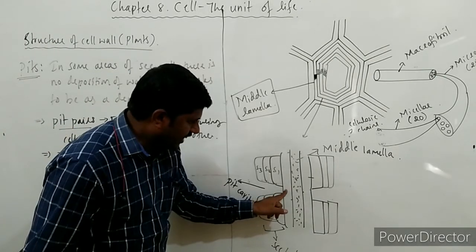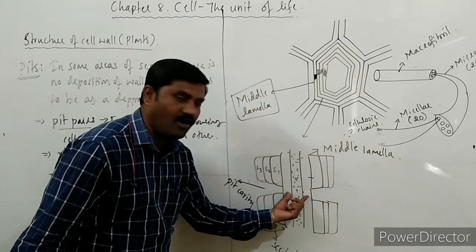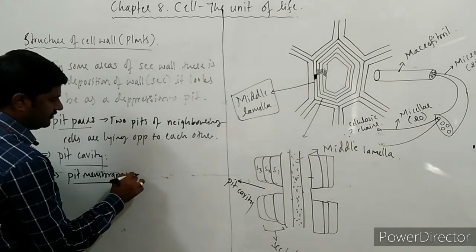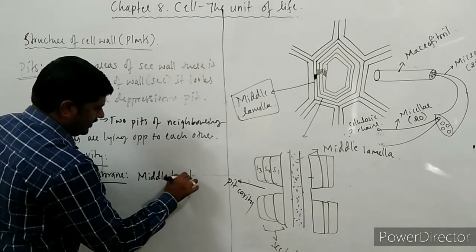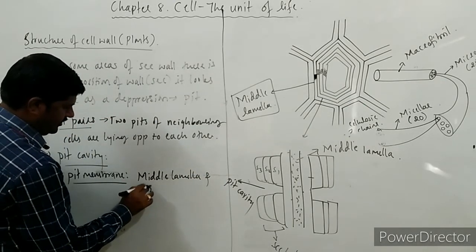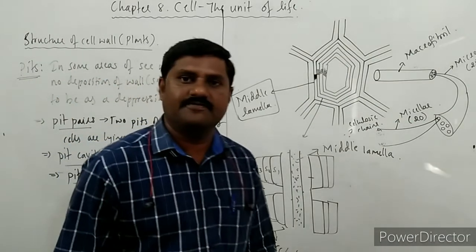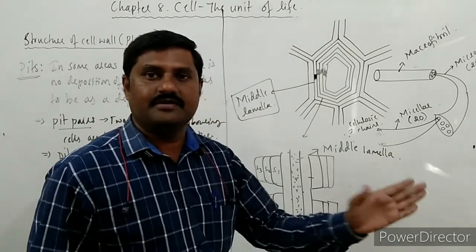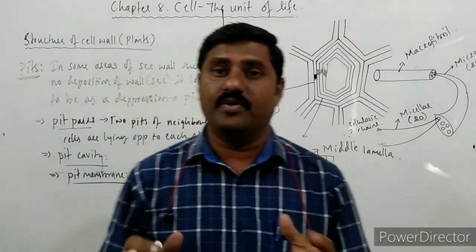See here, this is the primary wall, this is the middle lamella. These two together form the pit membrane, right? So the middle lamella as well as the primary wall together form the pit membrane. And it is porous in nature, which allows many materials to pass through. So this is the fact you should know about these pits.